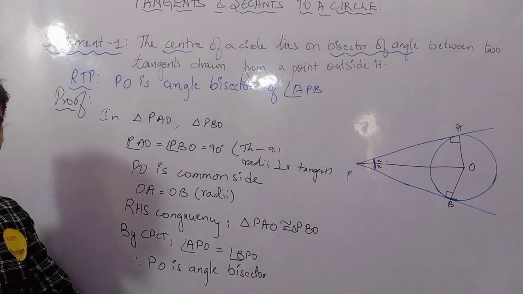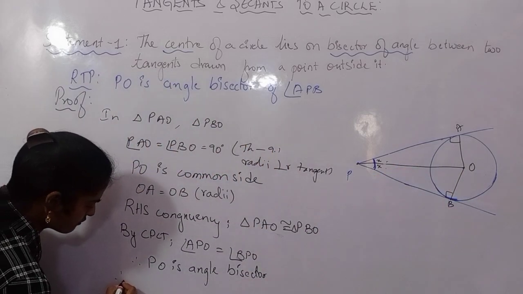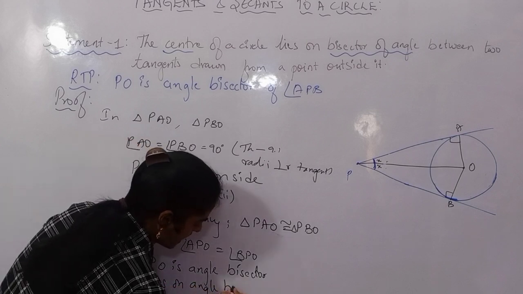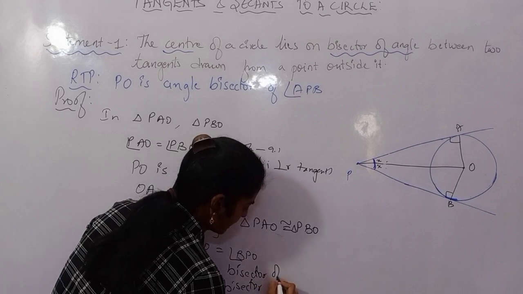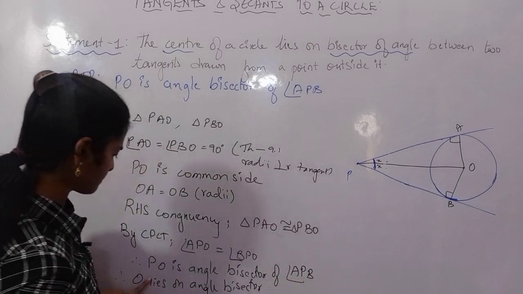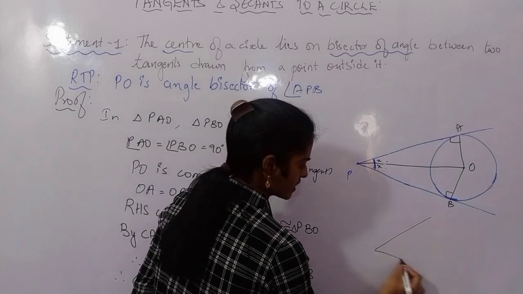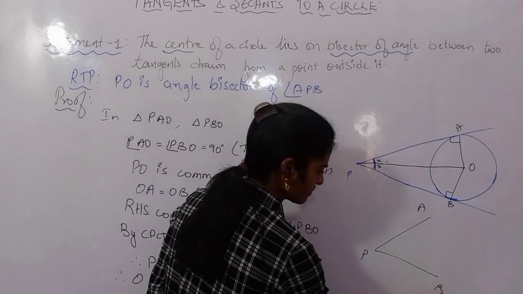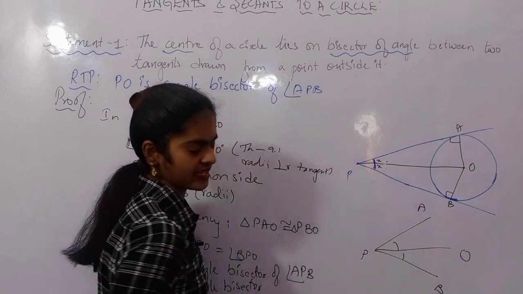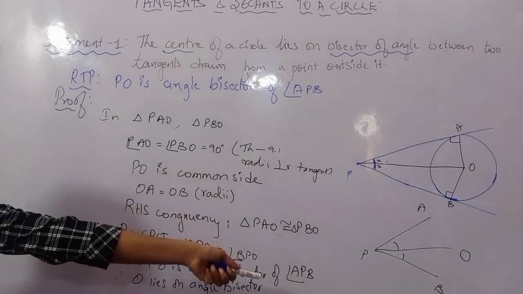Okay, so if PO is the angle bisector, very clearly O is a point on the angle bisector. So therefore I can say O lies on the angle bisector. Angle bisector of whom? Angle bisector of angle APB. PO is the angle bisector of this total angle APB. This line PO divides the total angle into two equal parts. Clear? And O is lying on whom? The angle bisector of the angle APB.